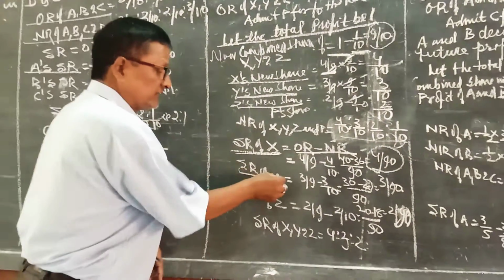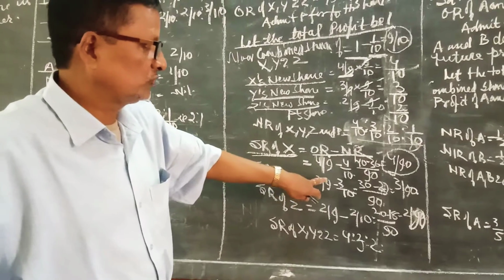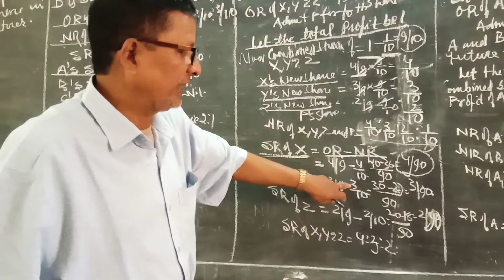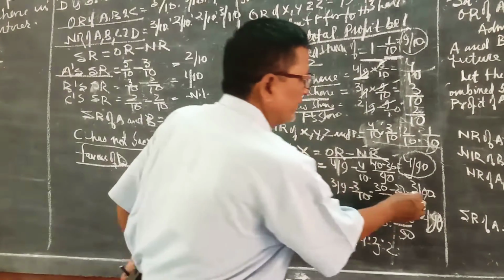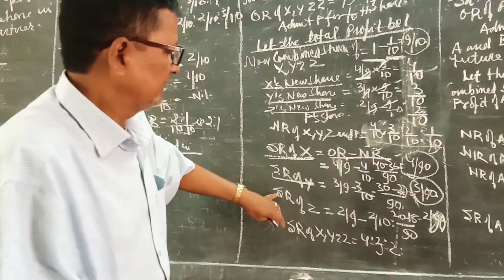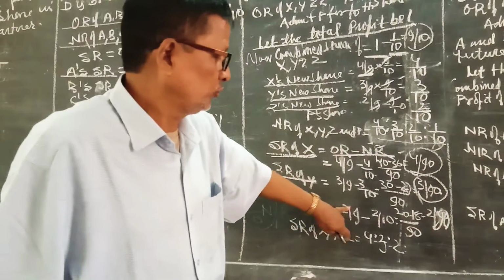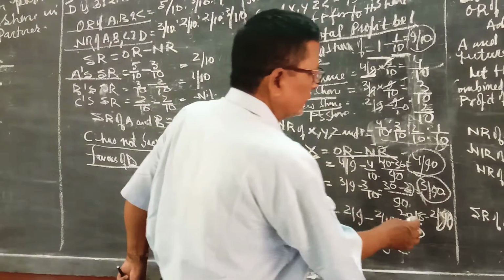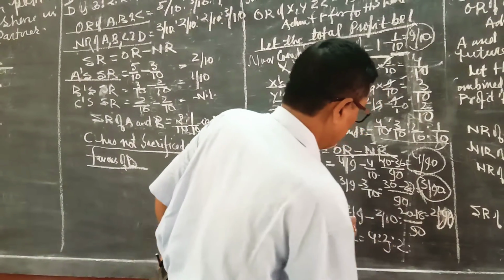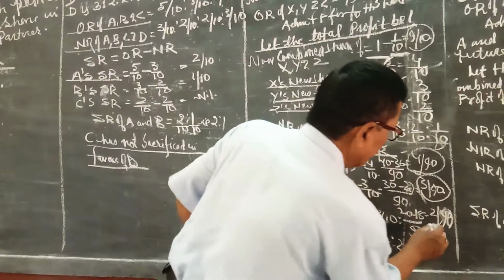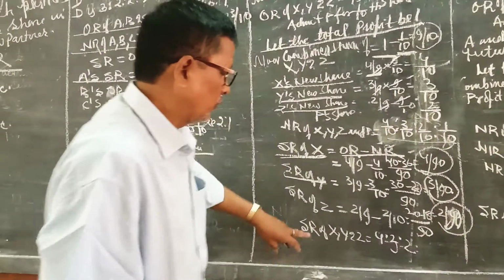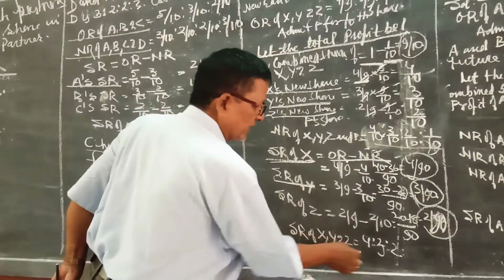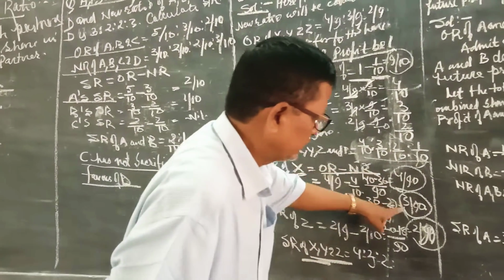Similarly, sacrifice of Y is 3/9 old ratio minus 3/10 new ratio, which comes to 3/90. And sacrifice of Z is 2/9 old ratio minus 2/10 new ratio, which will be 2/90. So the sacrificing ratio of X, Y, Z will be 4:3:2.